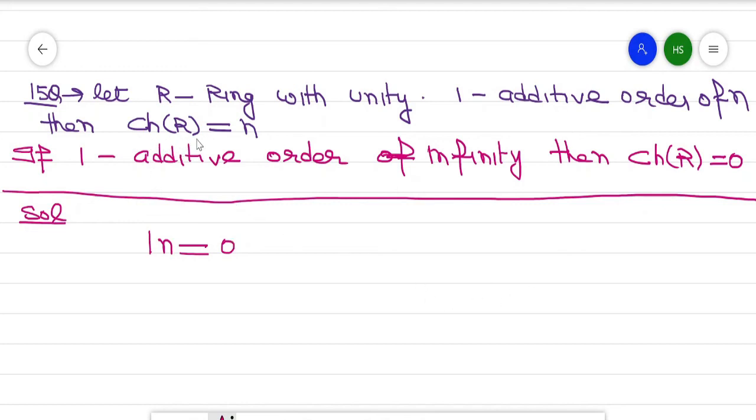Now to prove the characteristic of R, this can be written as n into 1 equal to 0.